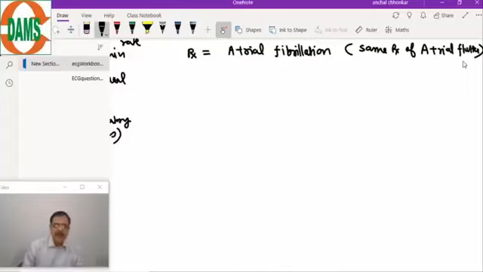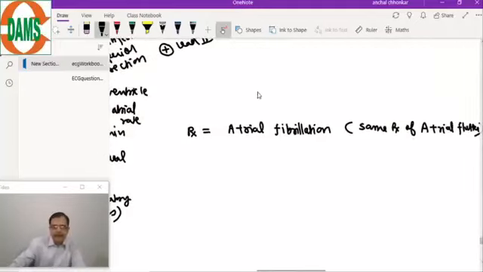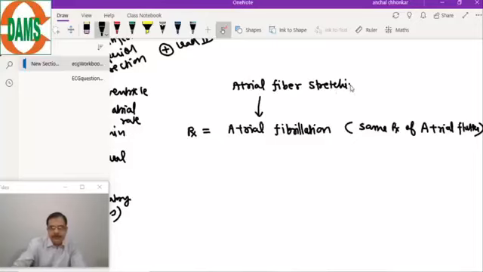What is the cause? The cause of atrial fibrillation is atrial fiber stretch. So any disease which is causing the atrial fiber to stretch, ectopics are released, and when these ectopics start depolarizing in a random manner, this is known as atrial fibrillation.